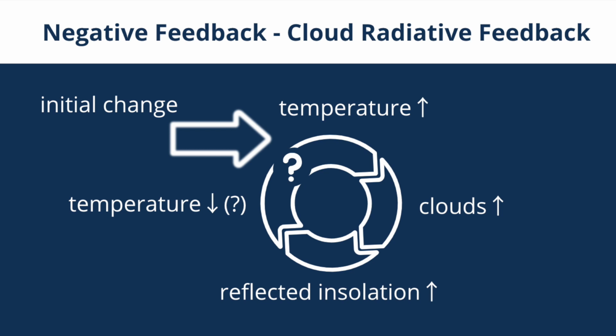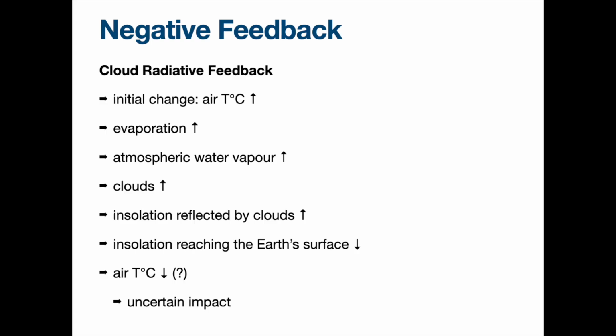In the cloud radiation feedback, this time it's a bit uncertain in the outcome, but I'll go through it. So initial change again, we have warming, higher temperature. Then higher temperature should naturally increase the amount of cloud. Why? Because just now we mentioned higher temperature means more water vapor in the atmosphere. And when we have more water vapor in the atmosphere, eventually they're going to cool and condense, because in the high altitude, the temperature is lower.